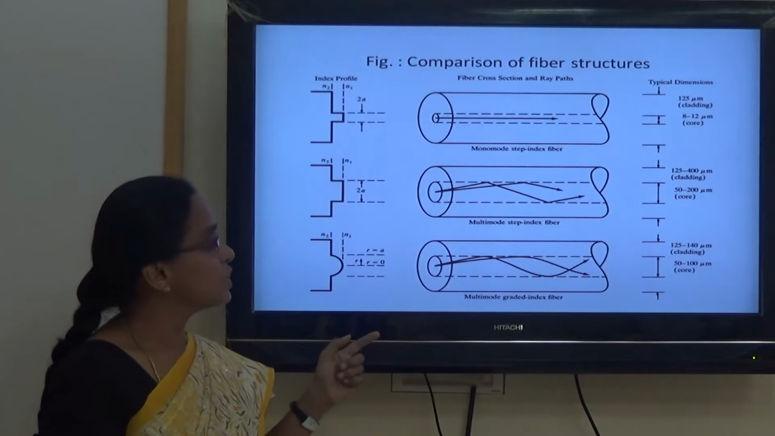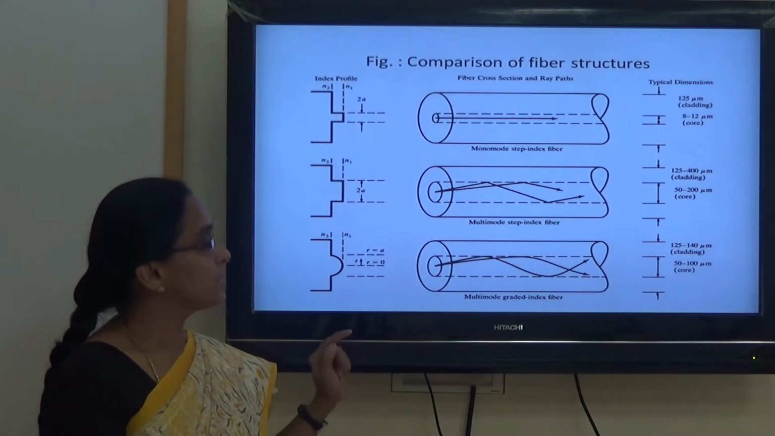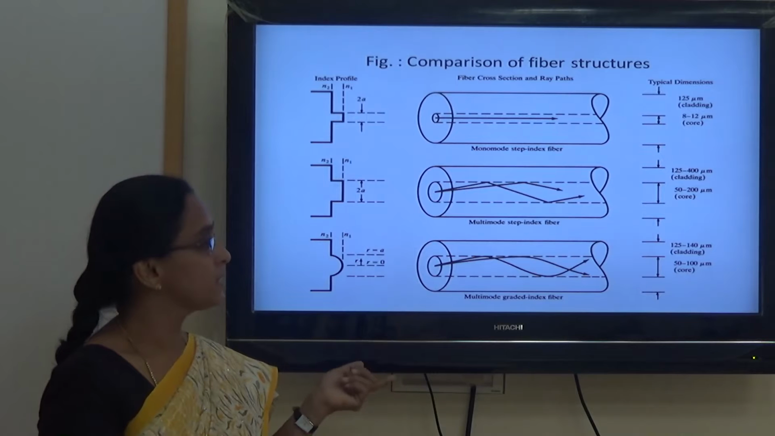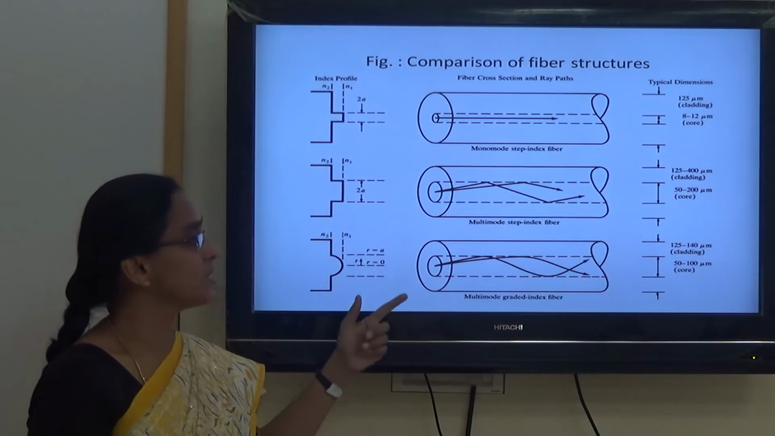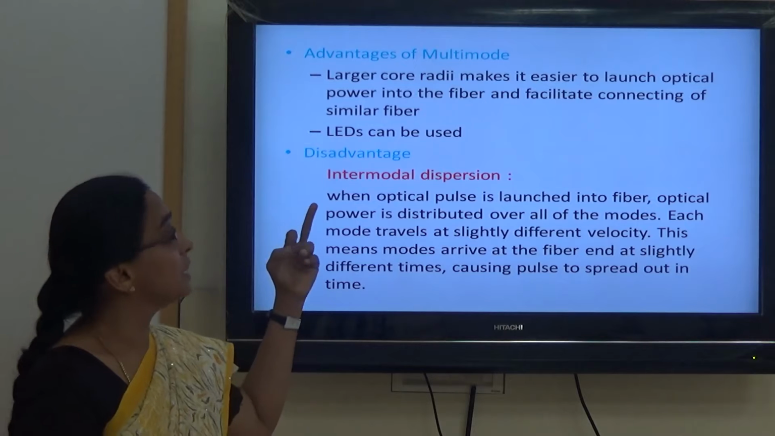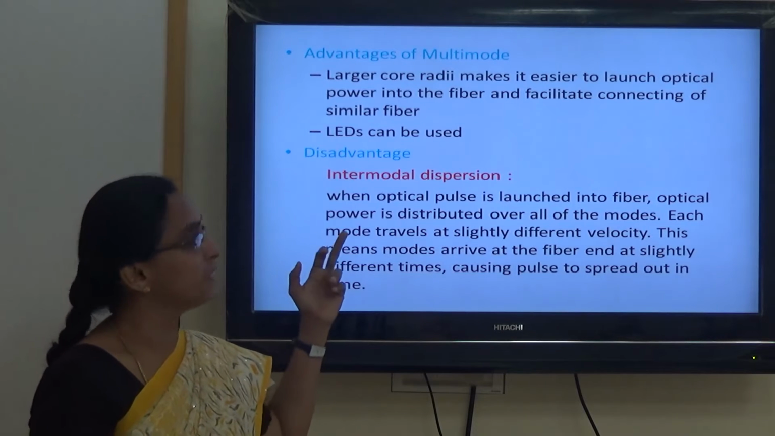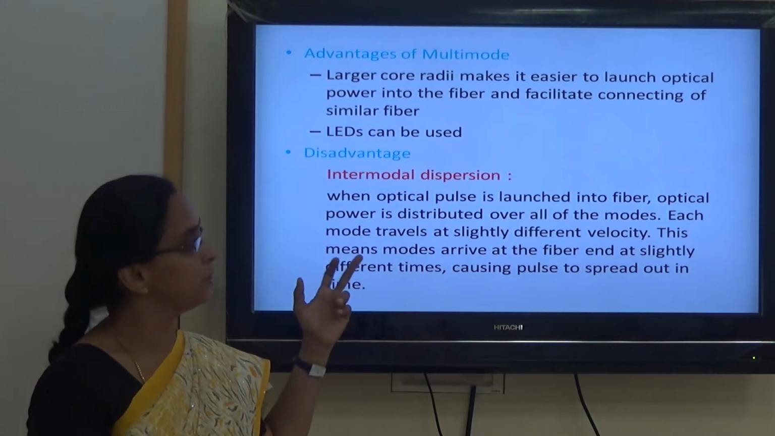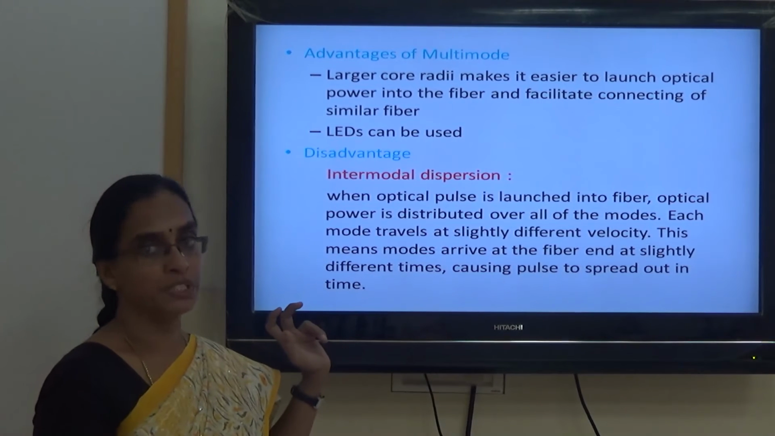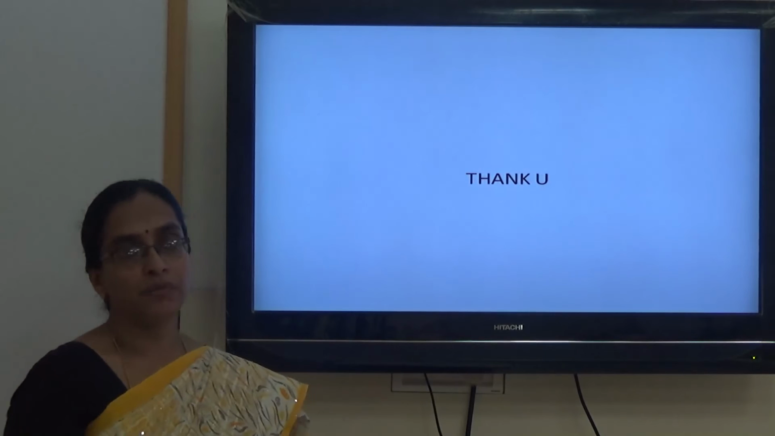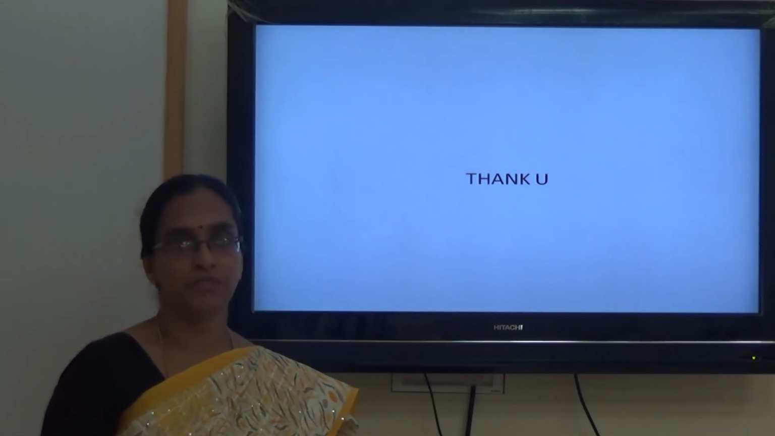So this structure shows the structure for a mono mode step index fiber or a multi-mode step or graded index fiber, which has a constant refractive index and a variable refractive index. The advantage of this multi-mode fiber is that the signal can be easily launched into it, but we can have intermodal dispersion in it. So for whatever application we require, we can prefer it. Thank you.